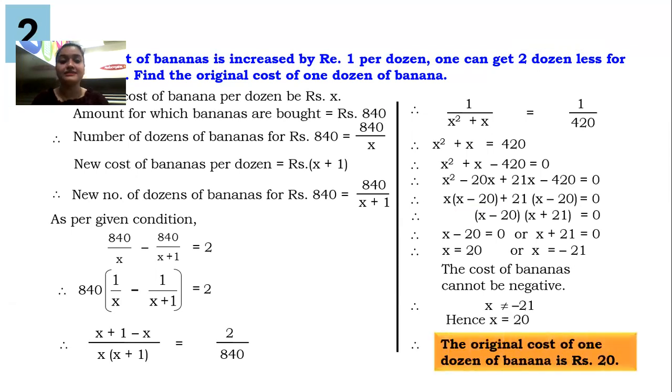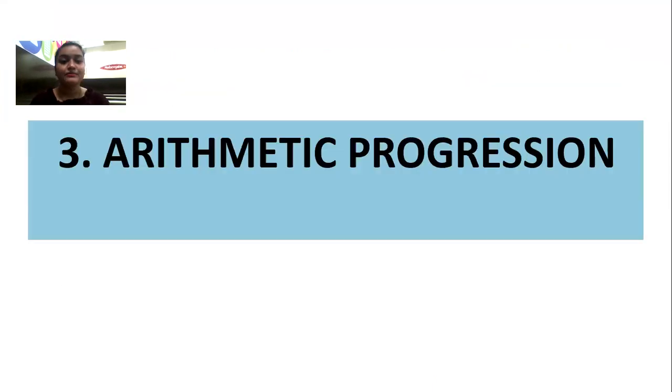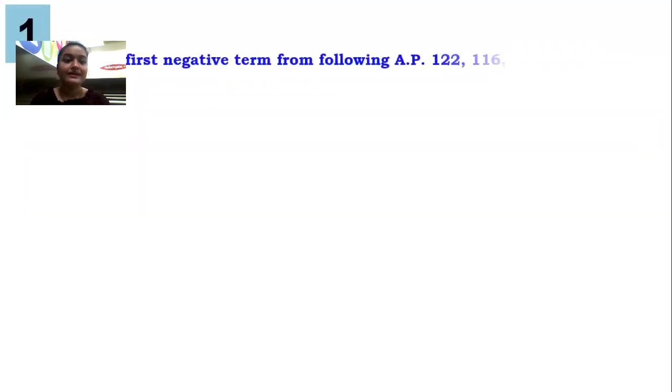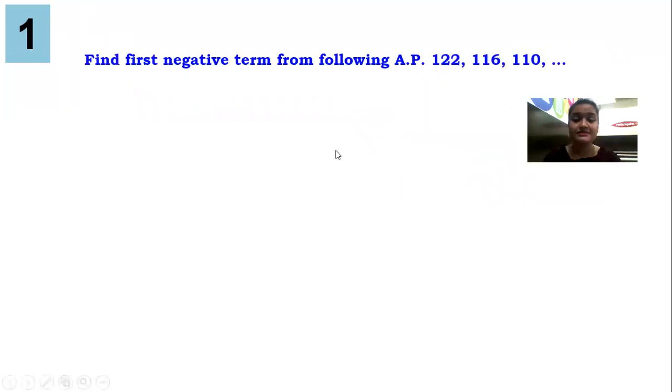You will end up the answer with your final note. The original cost of 1 dozen of banana is rupees 20. Have you all understood it very properly? Okay. Moving towards arithmetic progression. Now guys, moving towards arithmetic progression, let's do few interesting sums.